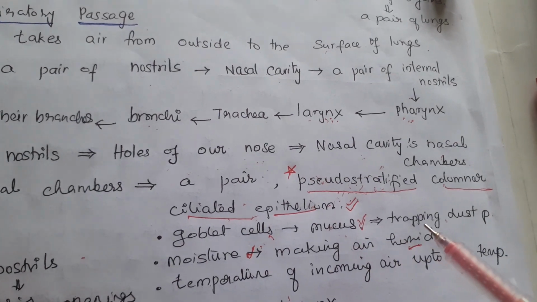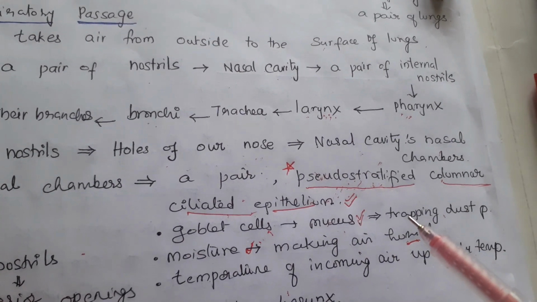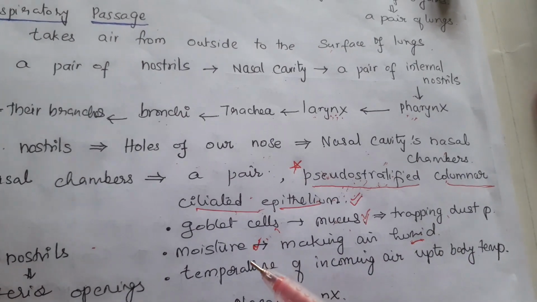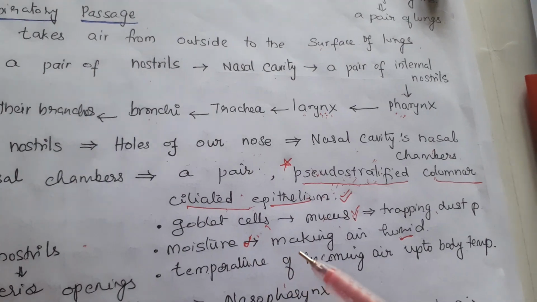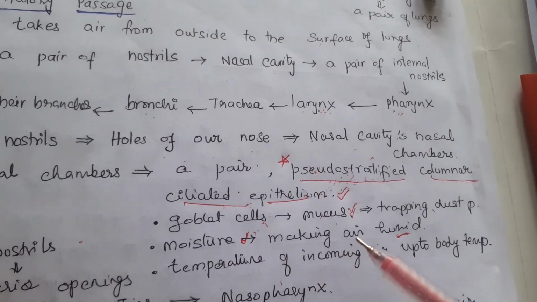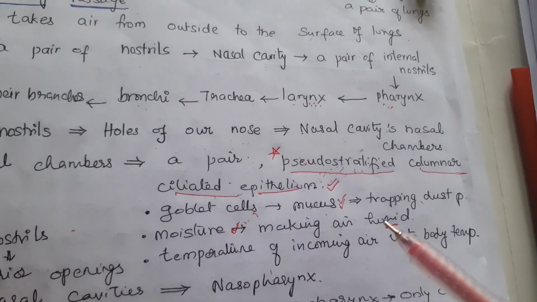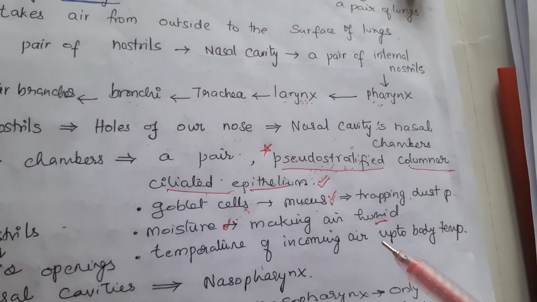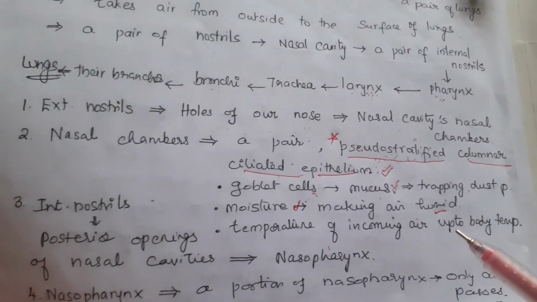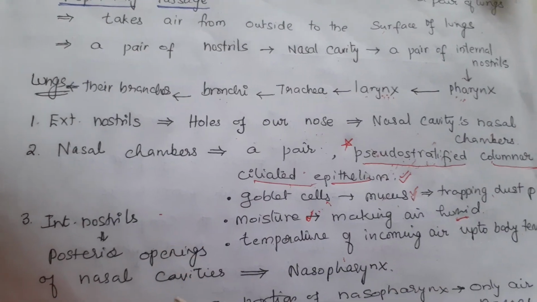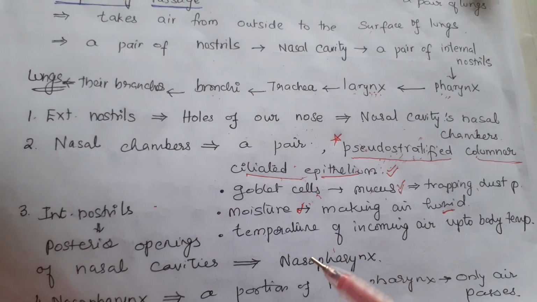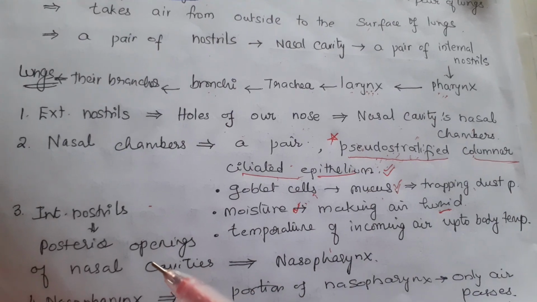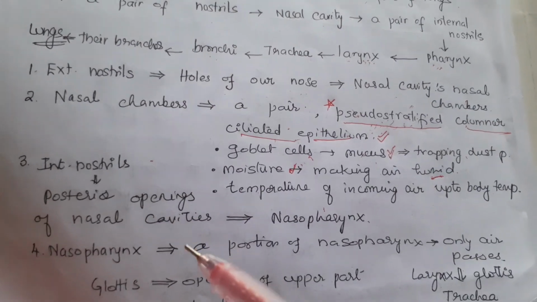This is helpful for trapping dust particles from the air that enters the nasal chambers, and it is moist in condition, which makes our air humid. Humidification of air takes place here, and the temperature of the incoming air is also equalized to the body temperature. Then they lead into the pharynx or nasopharynx through internal nostrils, which are present posterior to the nasal cavities.